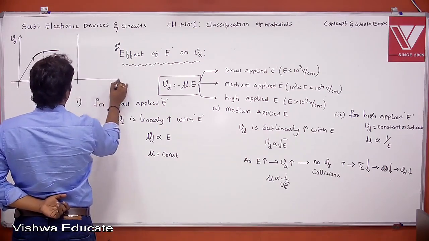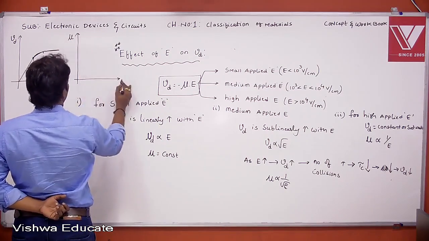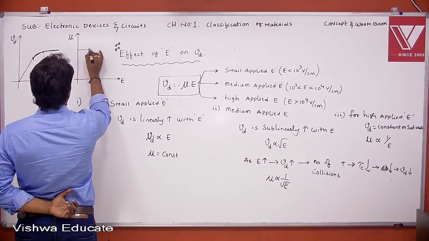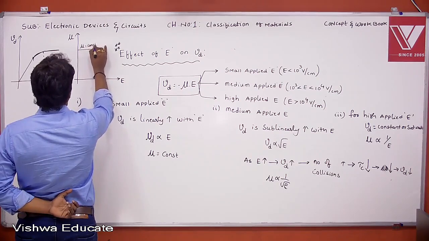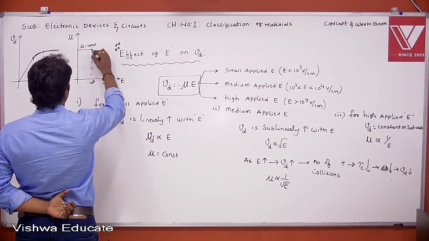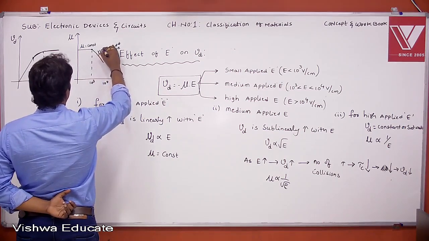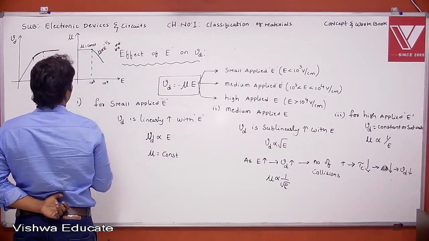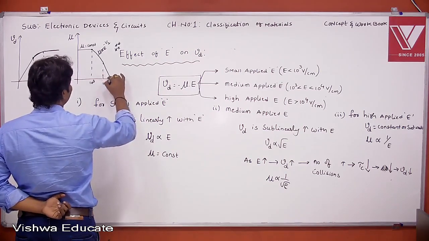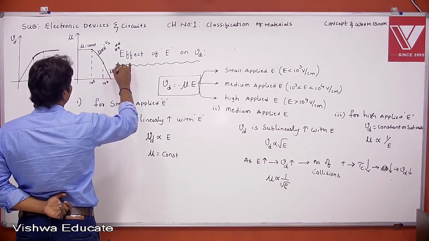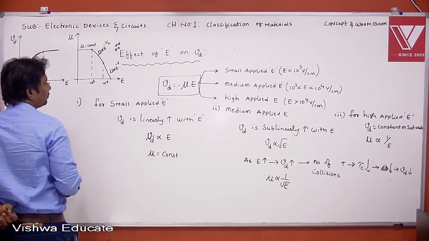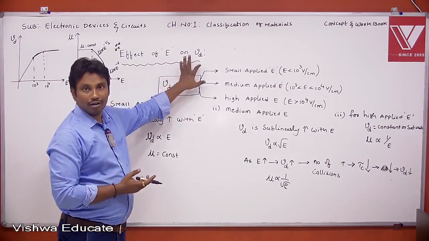Next, I will also plot the mobility versus applied electric field graph. In case of small applied electric field, the mobility is constant. If you apply a medium electric field, the mobility sublinearly decreases, that is mu proportional to E power minus 1 by 2, right? If you apply a high electric field, the mobility decreases linearly, that is mu proportional to E power minus 1. This is the mobility versus applied electric field graph. Right. This is the effect of electric field on drift velocity.